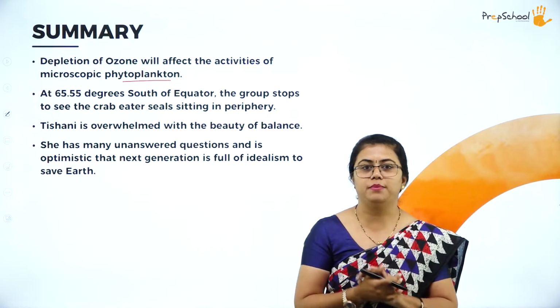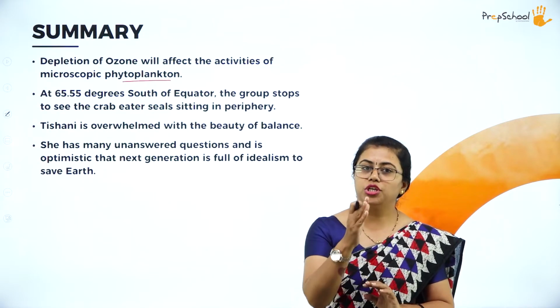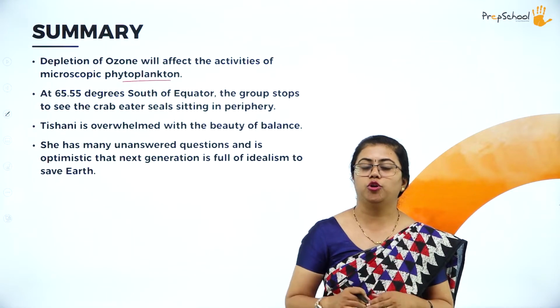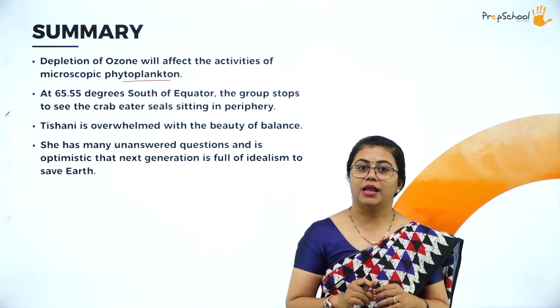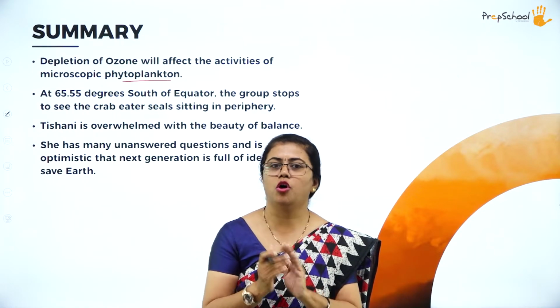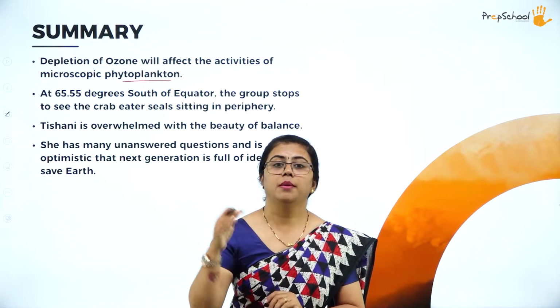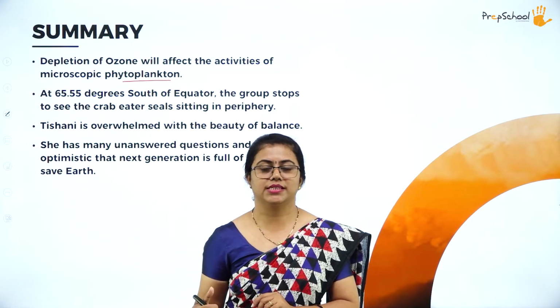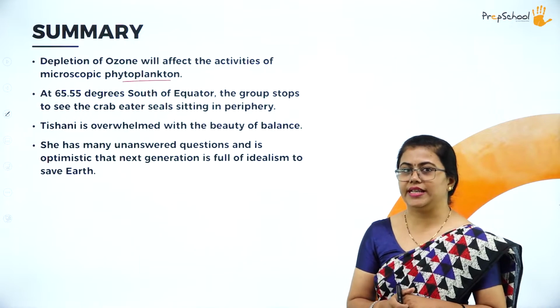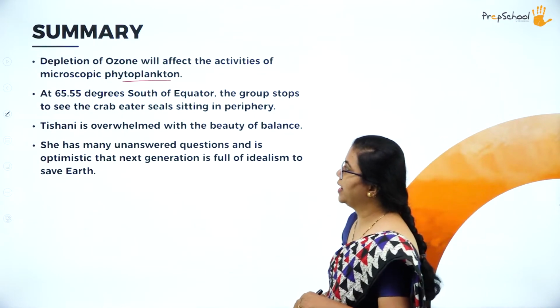Okay, it's like a parable the author is talking about. So she uses the word parable of phytoplankton, meaning the depletion of phytoplankton will affect the climate in a huge way. Okay, so that's the reason you have to take care of small things, which will help the bigger things to fall in place. Fine. So small things actually make perfection is what the author tells us. Okay. So she talks about phytoplankton also.